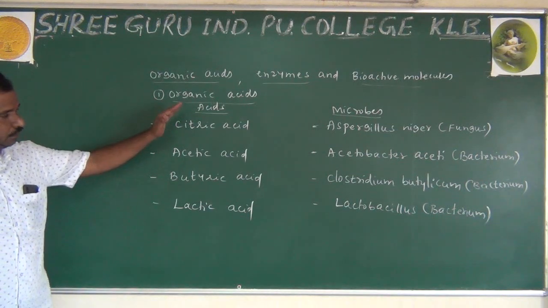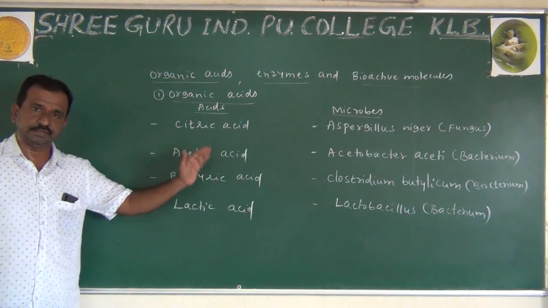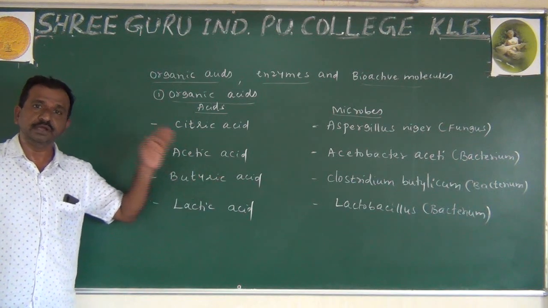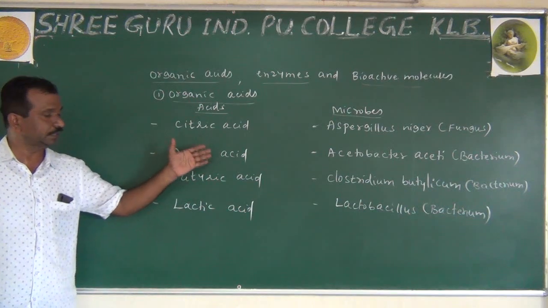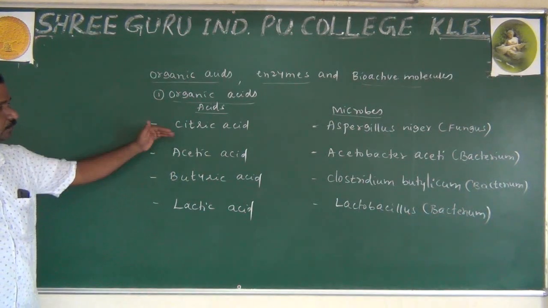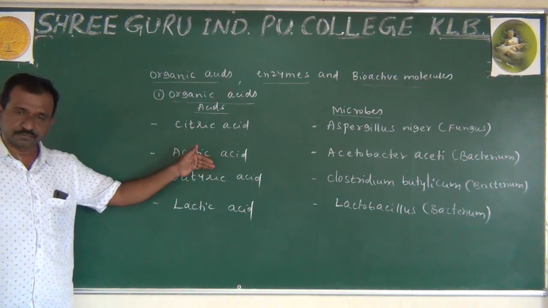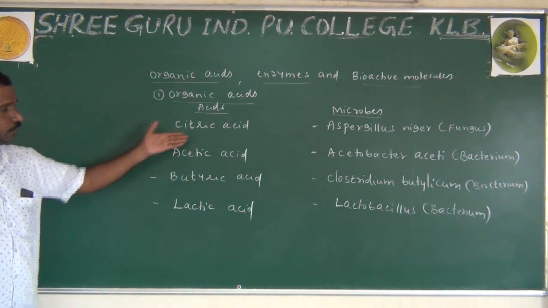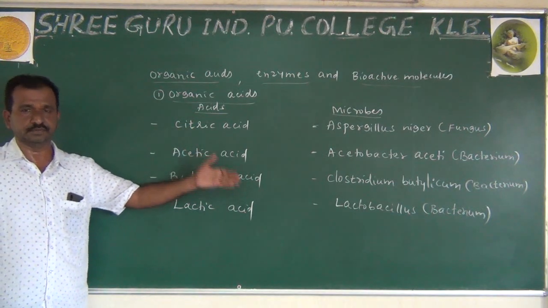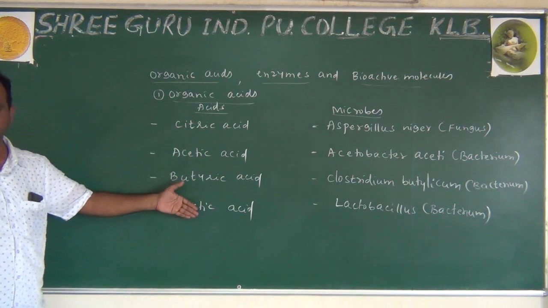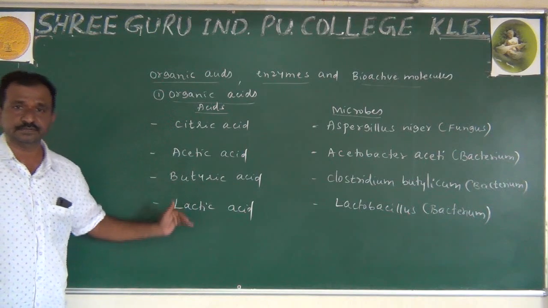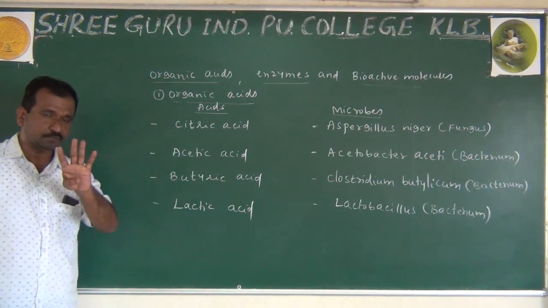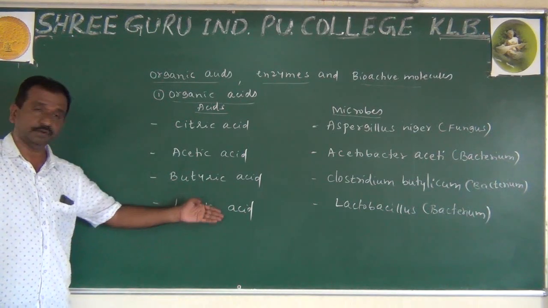Remember this and take down all those things, whatever is there on the board. You have to practice it because compulsorily they normally ask in the NEET exam. NEET exam only they are going to ask this question. In the theory paper, even a 1 mark question is going to be asked. So this is very important. Explanation is not necessary. Only the acidic substances we have to observe here. Only 4 are there. Out of 4, 1 we have already studied.